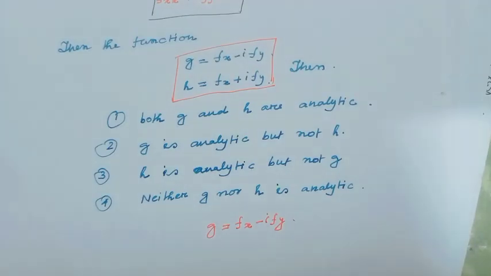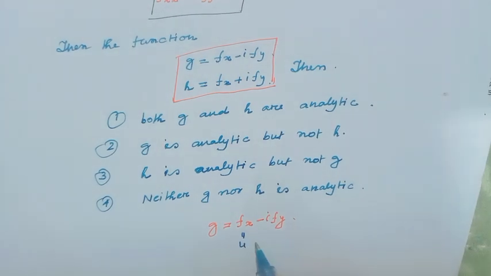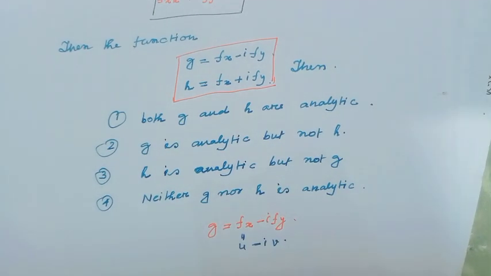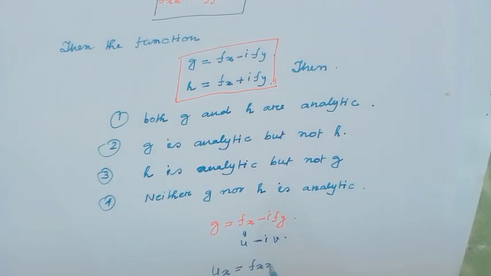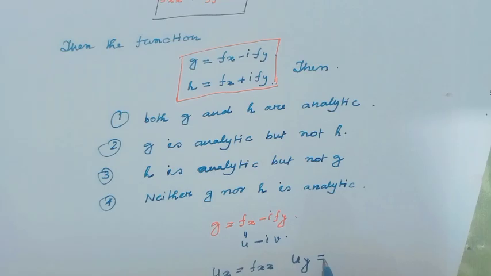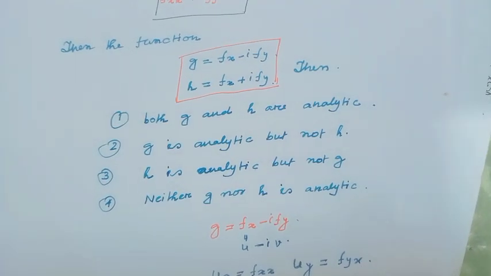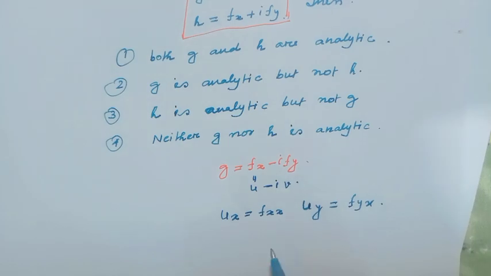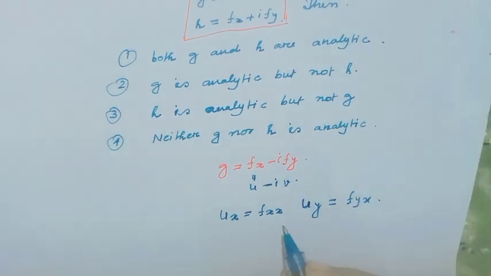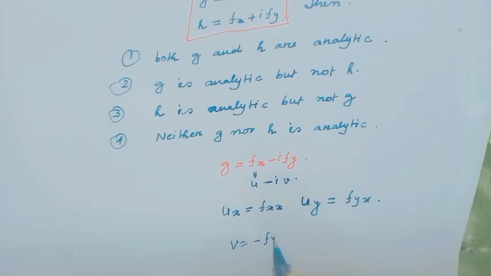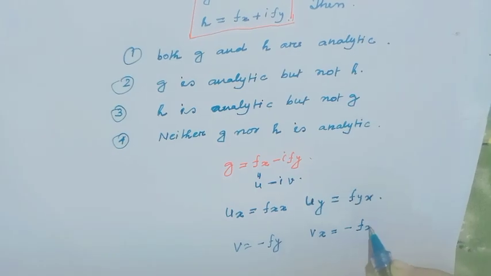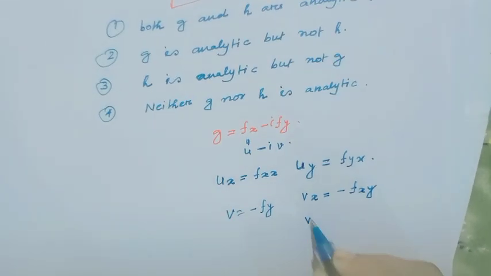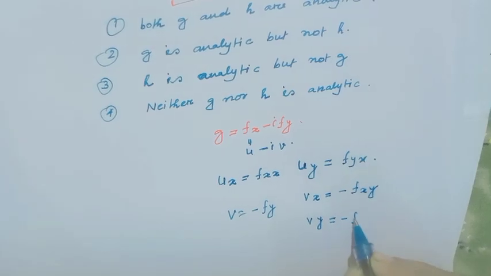Here consider this is u and minus iv. Then u_x equal to f_xx and u_y equal to f_yx, and v equal to minus f_y. Then v_x equal to minus f_xy and v_y equal to minus f_yy.